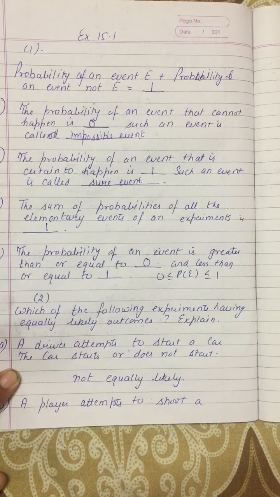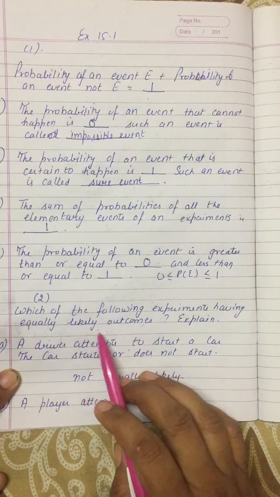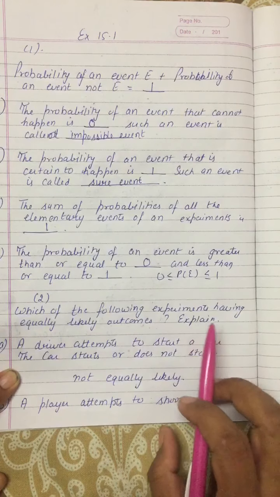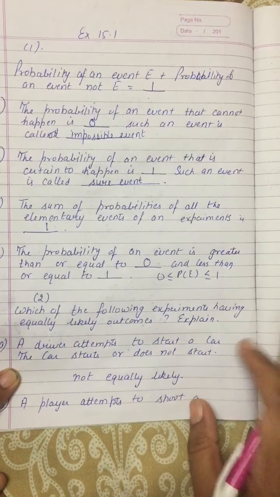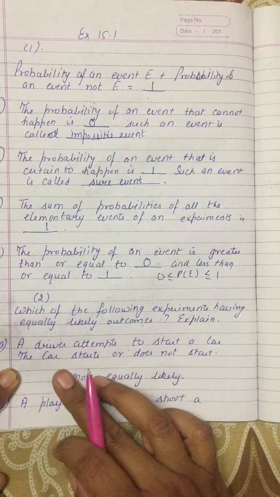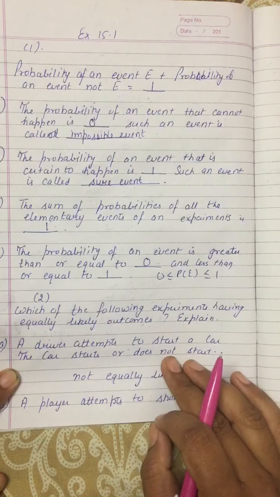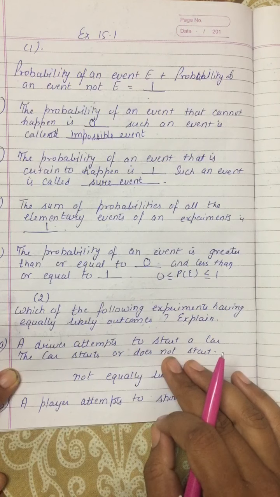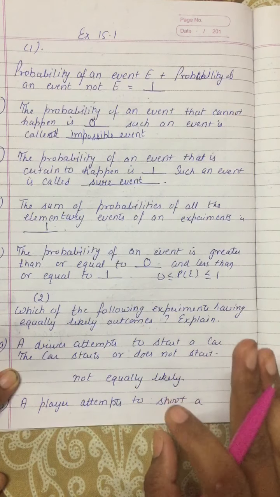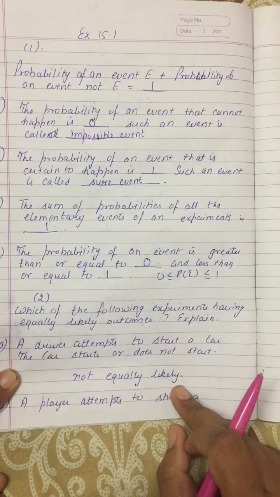Now question number 2: which of the following experiments have equally likely outcomes? Explain. Equally likely means 50-50 chances. A driver attempts to start a car. The car starts or does not start. Is this an equally likely event or not? This is not an equally likely event, because most of the time the car starts, and very rarely does it not start. So it is not an equally likely event.